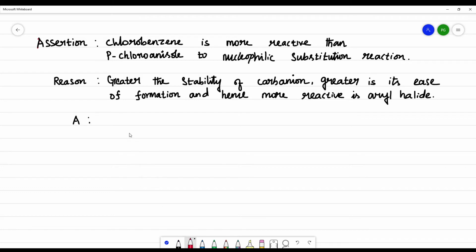What is chlorobenzene? So this is chlorobenzene. And what is parachloroanisole? This OCH3 is anisole, and in the para position you have chlorine, so it is parachloroanisole.